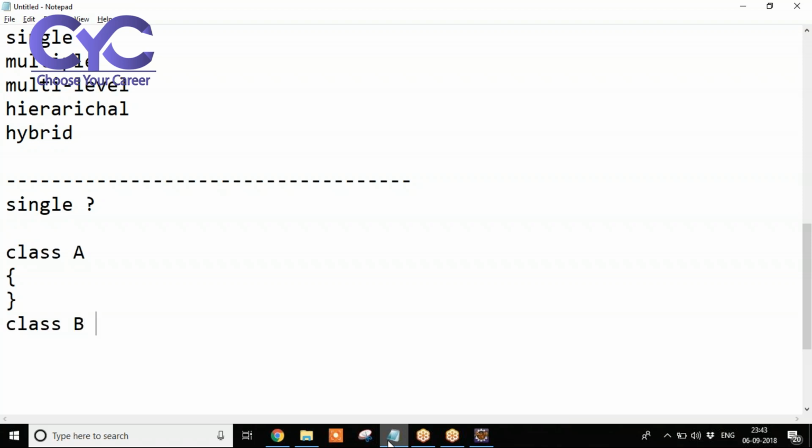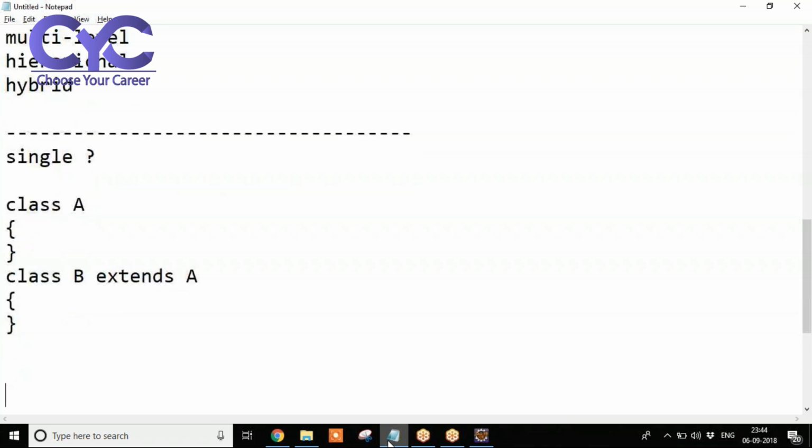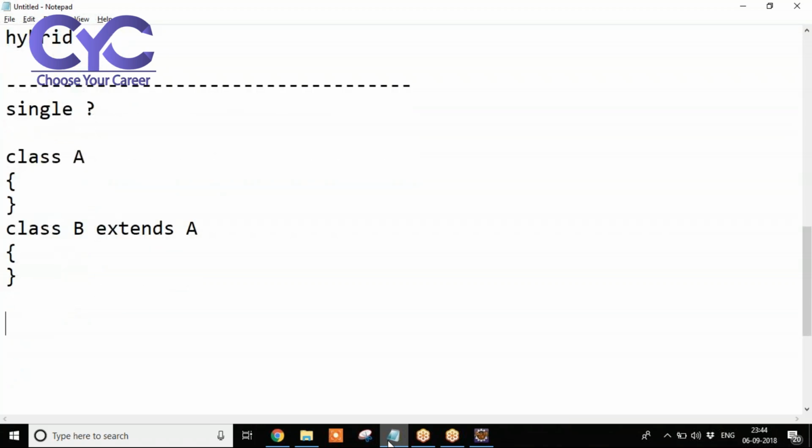If you want to inherit the data, class B extends A. No need to write class again. Just B extends A. Whatever the properties we have in the A class, automatically we are going to get into the B class. Here the properties means variables and methods of the superclass to the subclass. Now this is about single inheritance.